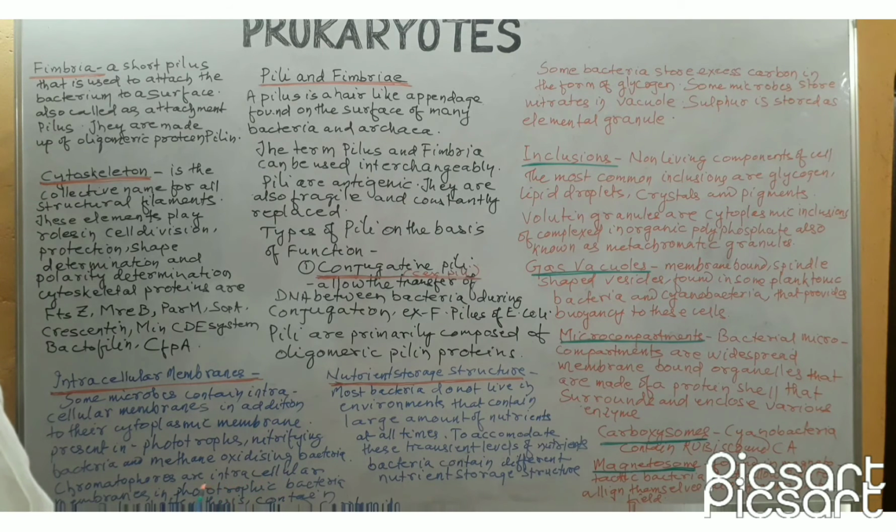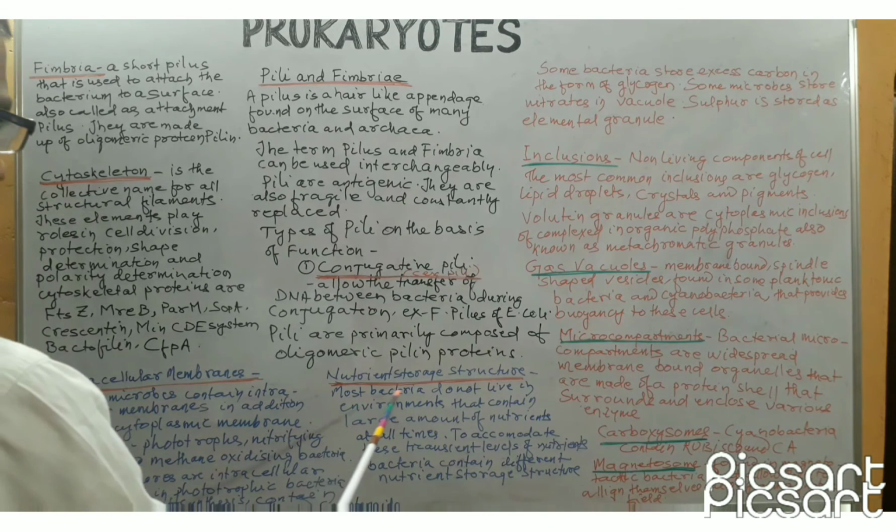For example, in phototrophic bacteria, one can find the presence of chromatophores, and these chromatophores are the intracellular membranes which are used for photosynthesis. These chromatophores contain various photosynthetic pigments like bacteriochlorophylls and carotenoids.